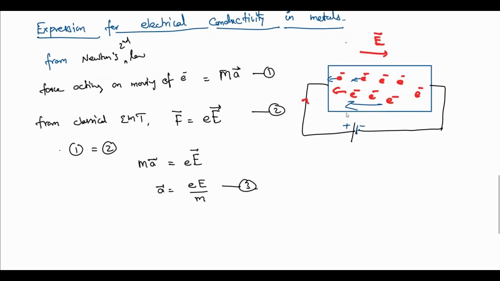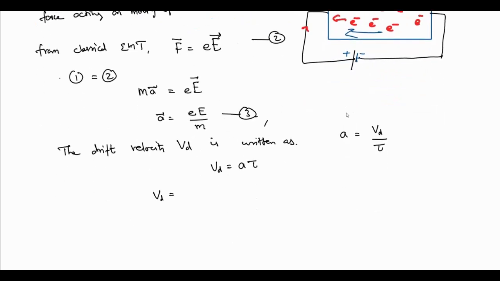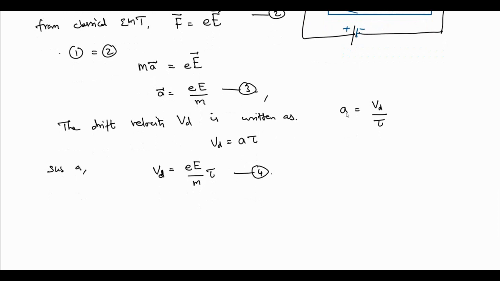Now we need to do one more thing. If acceleration is there, there will be a velocity, and that velocity is the drift velocity. Drift velocity is written as acceleration equal to Vd by tau, where tau is the time, so Vd can be written as a times tau. Rewriting in terms of a, Vd equals charge into electric field divided by mass, into tau. This is equation 4. We need to do some more things, that is current density.